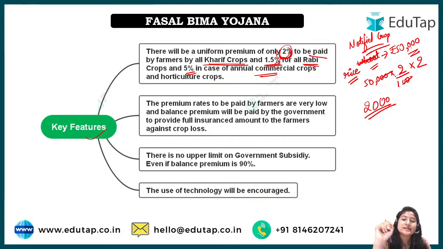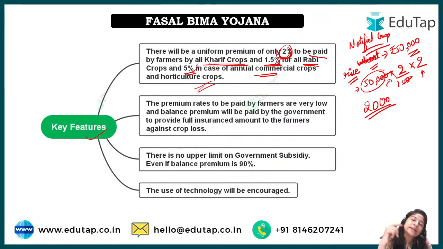So this is what the scheme says: whatever percent is written here, for Rabi it is 1.5, and for annual commercial crops and horticulture crops, it is 5%. So you know how to calculate it. This is how much land that person has, this is how much percent has been included, and this is the amount that has been notified by the government.